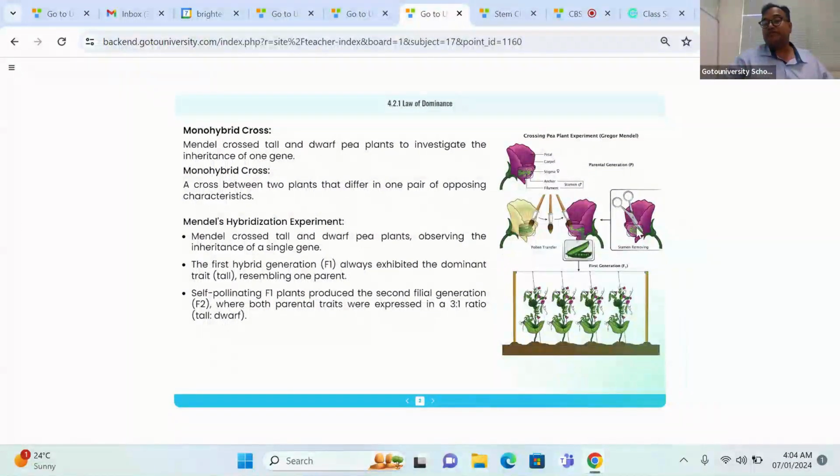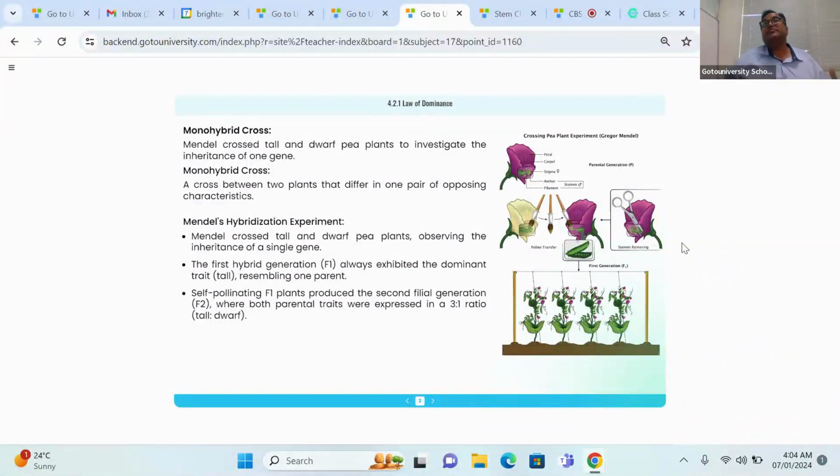When I use the scissor, it is for anther removal. What do you mean by anther? It is the male reproductive part, not organ. Anther is a male reproductive part having a large number of male gametes, which I am removing in a bisexual flower. Why do I need to do the anther removal? Because I need to bring about controlled pollination. The anther removal is called emasculation.